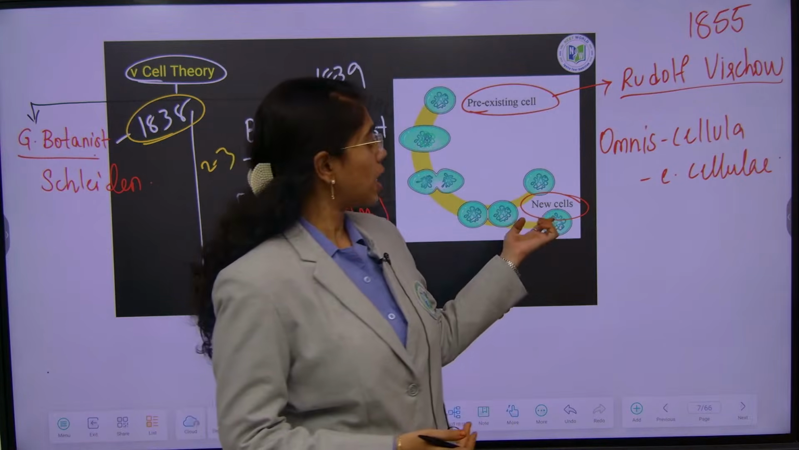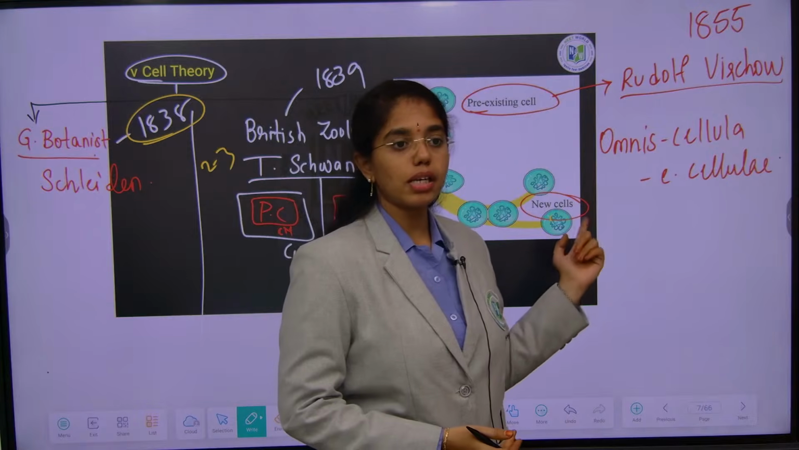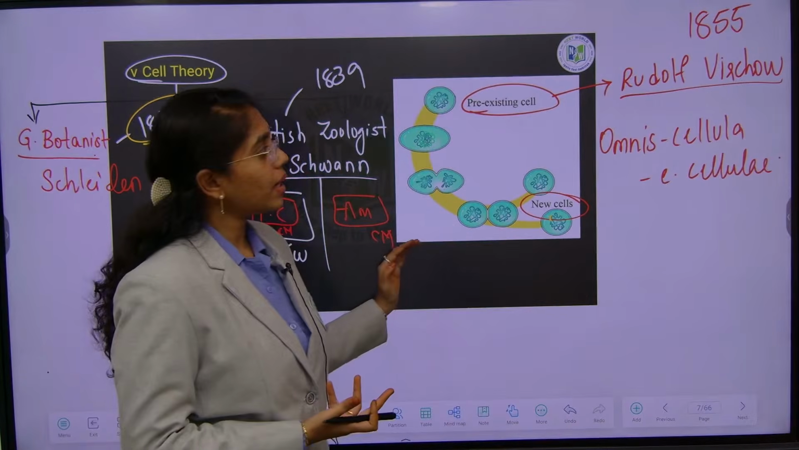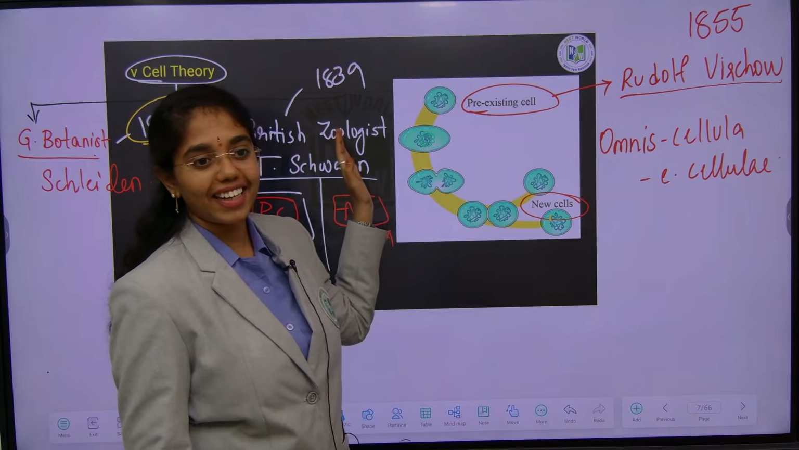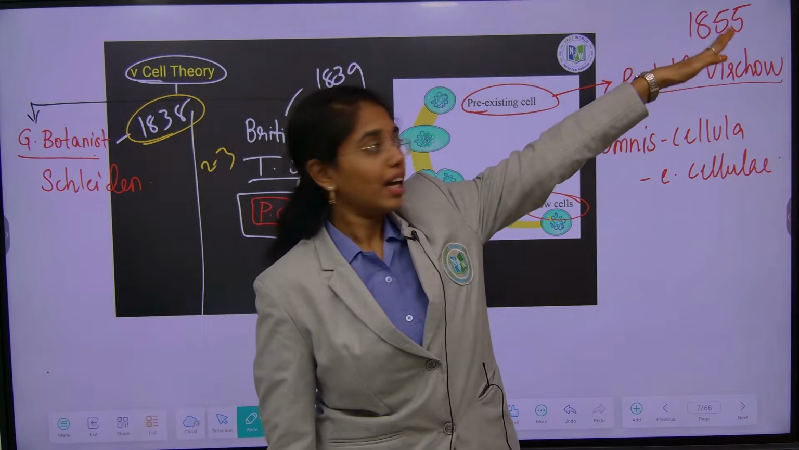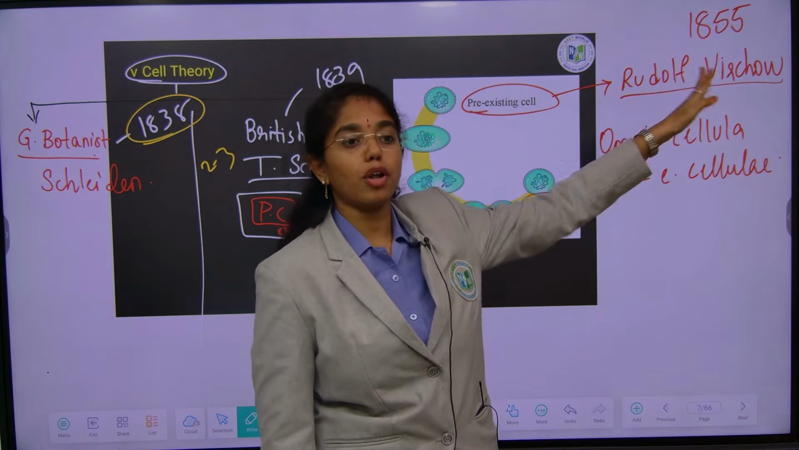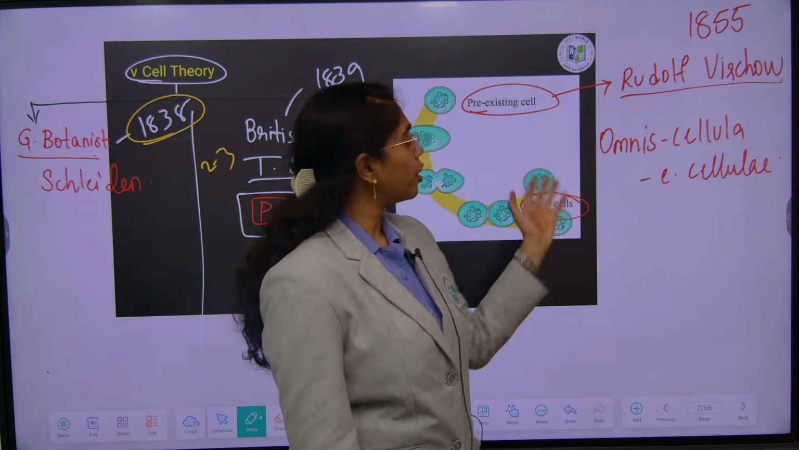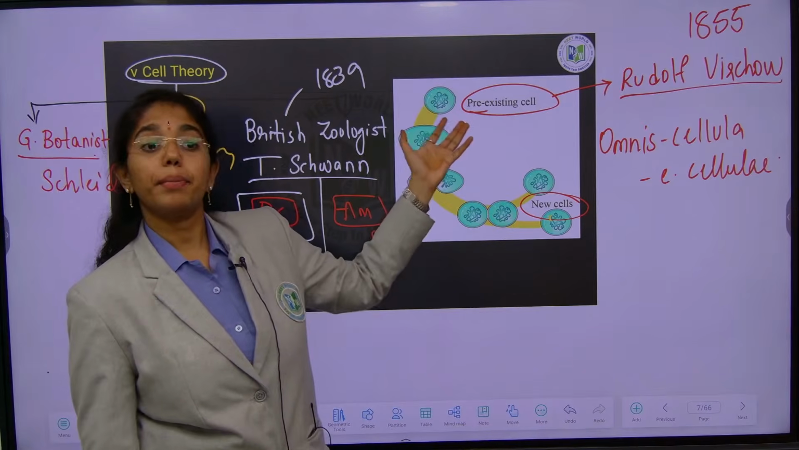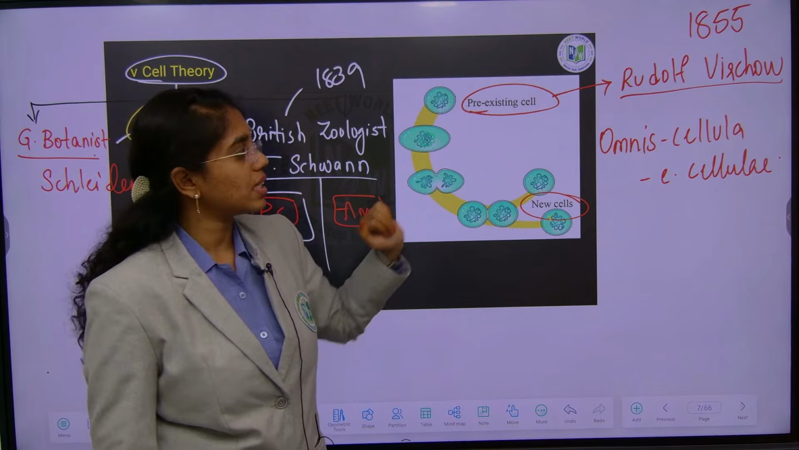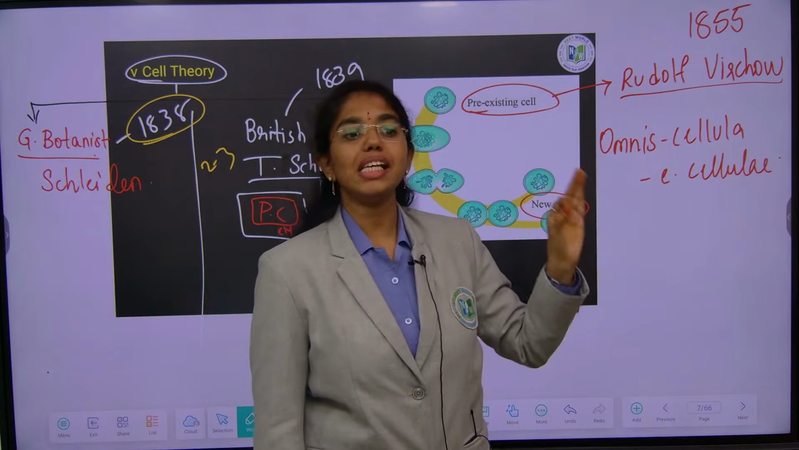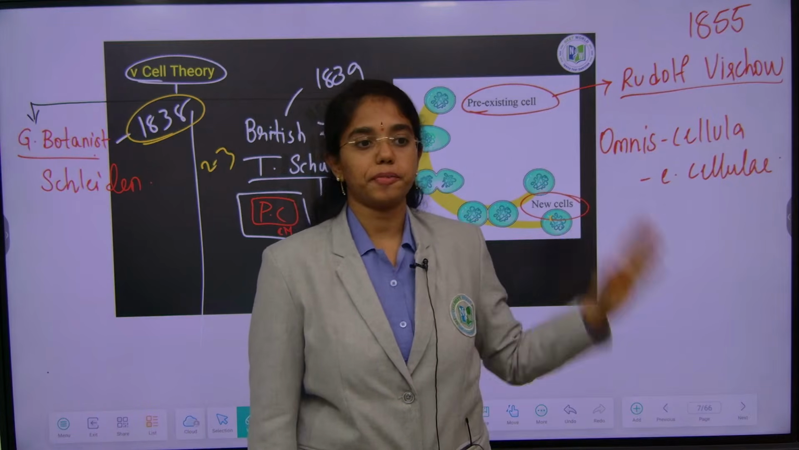How the new cells are formed, they failed to say. That is compensated after a long gap, see from 1839 to 1855. It is documented and said by Rudolf Virchow that all new cells are formed from pre-existing cells. New cells arise from pre-existing cells under the concept omnis cellula e cellulae.